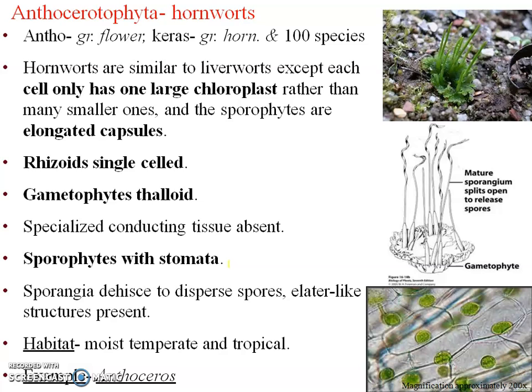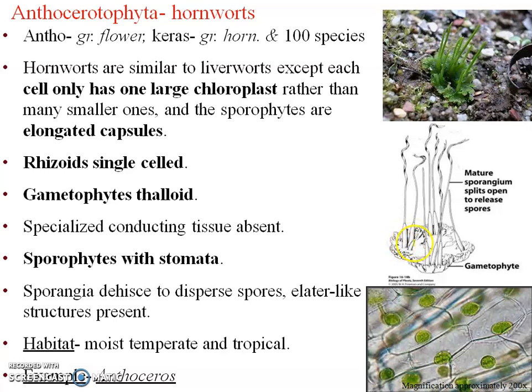Then antho means flower and keras means horn. There are 100 or so species, and they have large chloroplasts. They have elongated capsules. Rhizoids are single-celled. The gametophyte is thalloid, and sporophytes have stomata. Then the sporangia dehisce to disperse spores, and elater-like structures are also present. Elaters are those cells along with the spores which do not reproduce anything. Okay, they are the cells which are not fertile.